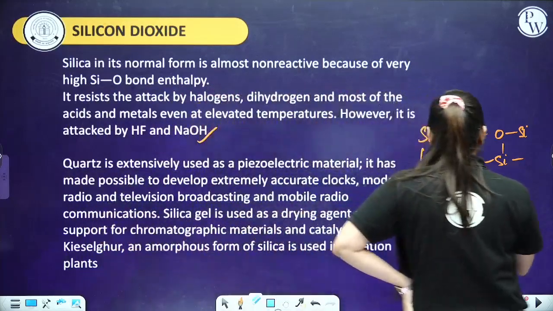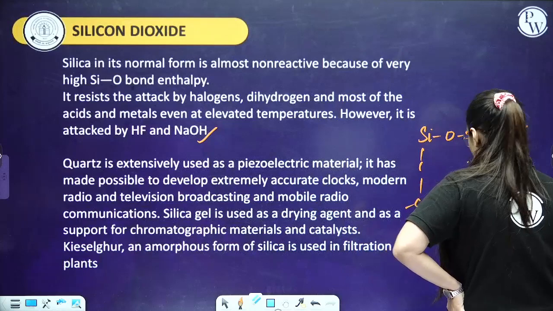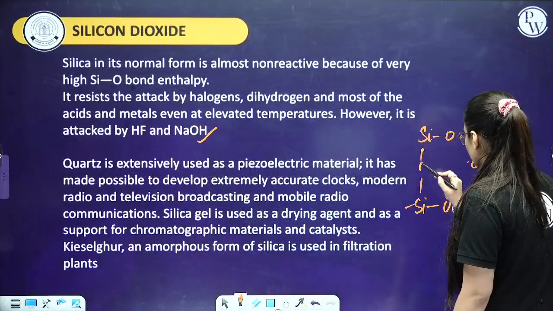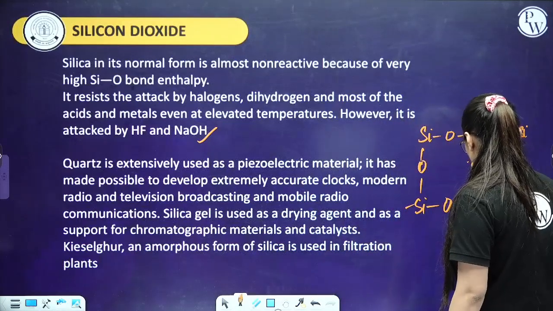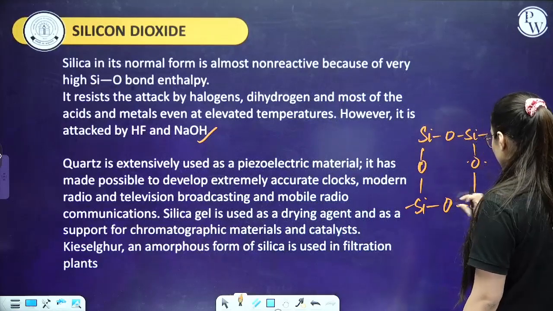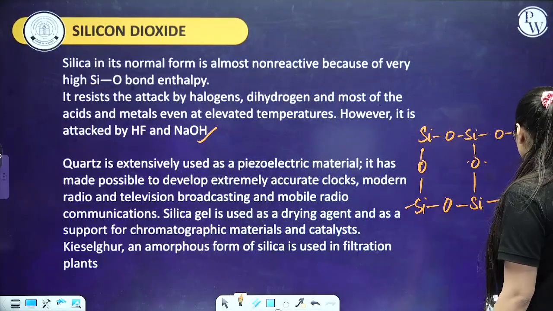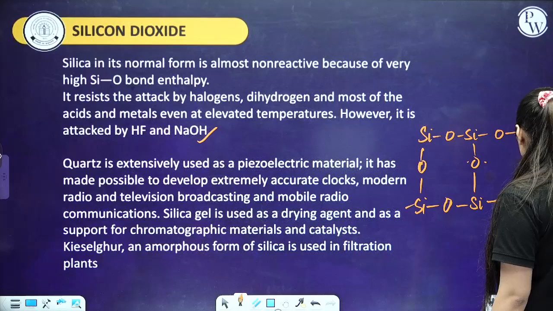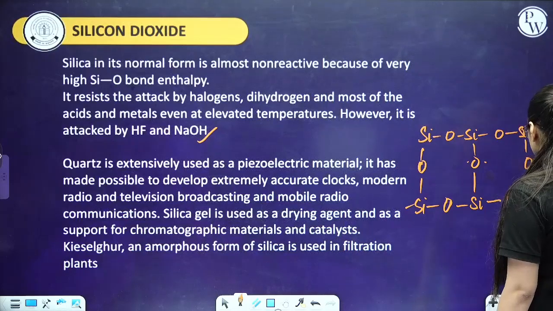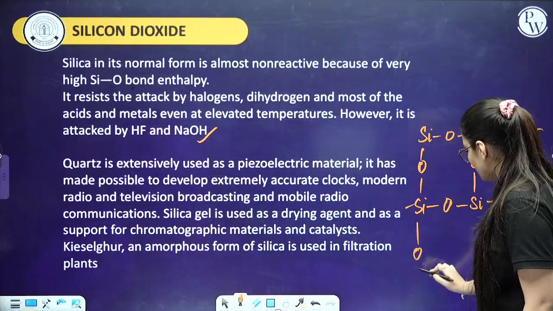Let me tell you, here the linkage is like this. It is a 3D structure. It is SiO2. Here is Si, then it is linked. Here is also one oxygen and then is silica. Here is one oxygen, then is silica. So basically it is somewhat like this structure.